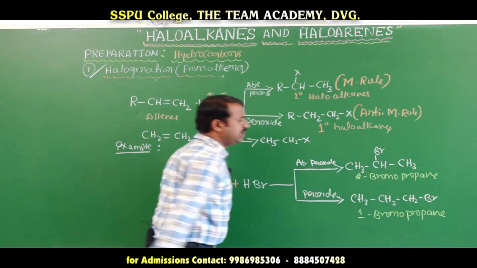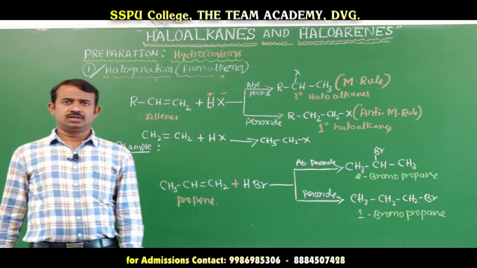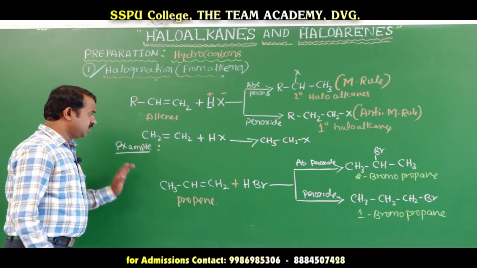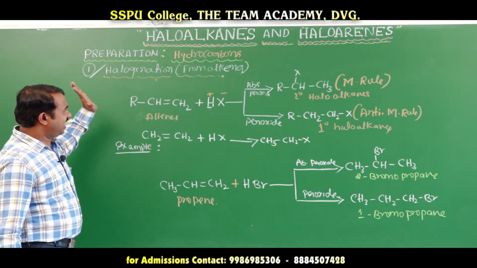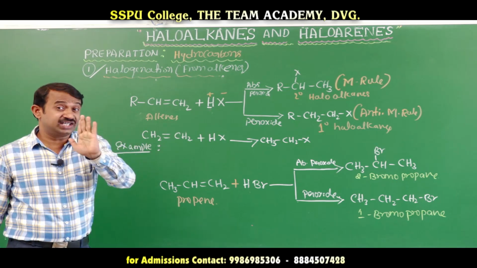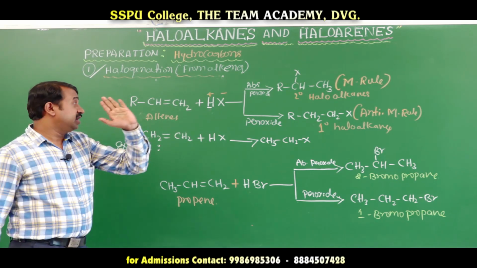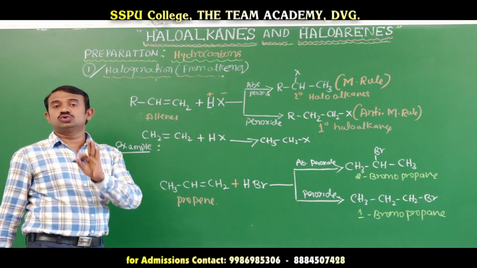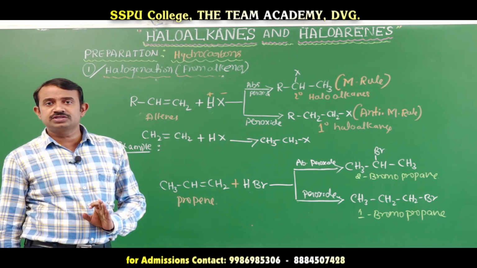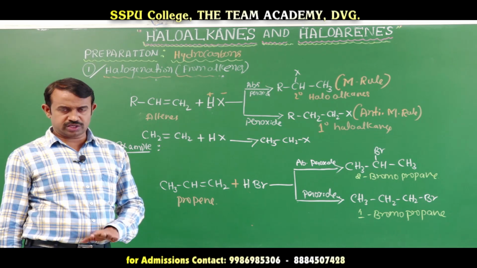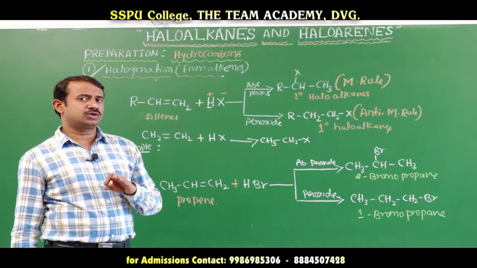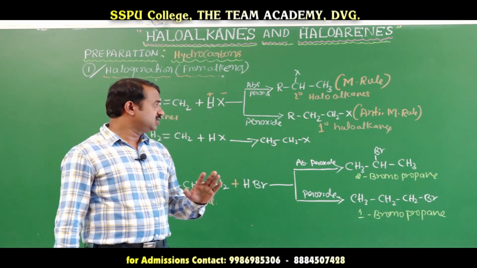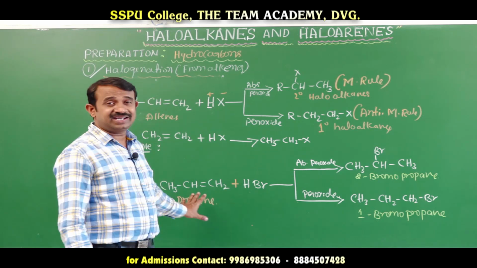Okay, this is very, very important in entrance as well as board examinations. This is an addition reaction. With asymmetric alkenes, the Markovnikov rule and anti-Markovnikov rule apply. If it is anti-Markovnikov, we have to use peroxide. This is also the peroxide effect.